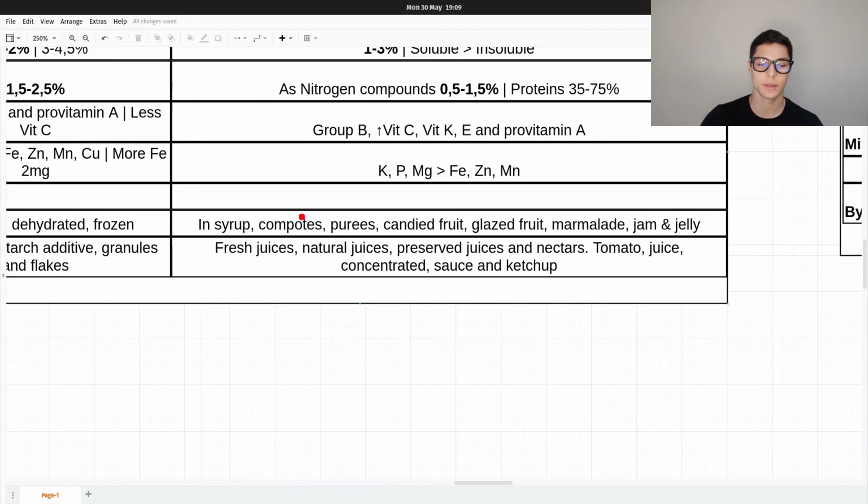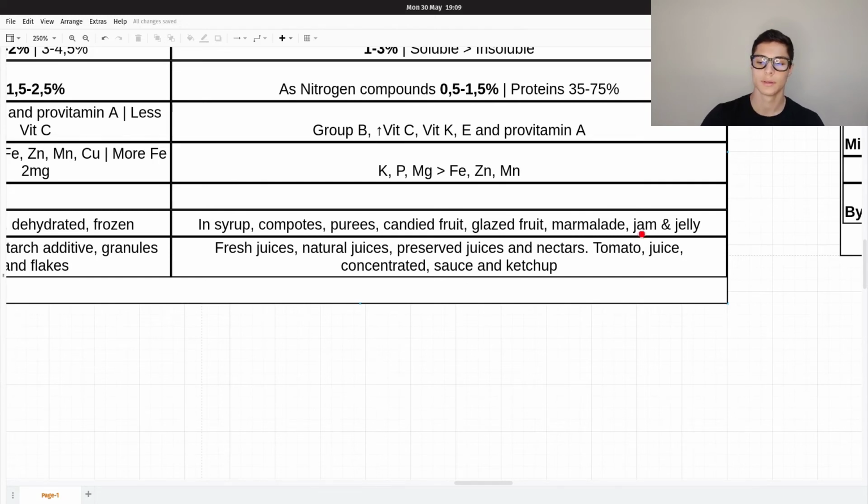Okay, so in here I have to say that glazed fruit comes from the candied fruit. And then the marmalade and the jam are very similar, but one is heterogeneous and the other one is homogeneous. In one we can see the small parts of fruit, and in the other is fully homogeneous, we cannot differentiate parts.